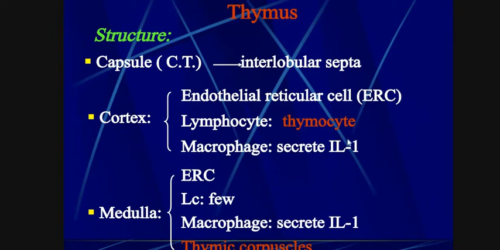IL-1 means interleukin 1. This is a type of cytokine involved in signaling in the immune system, meaning it provides signals to the immune system. It provides messages to the immune system which activate the cells of the immune system for defense mechanisms.